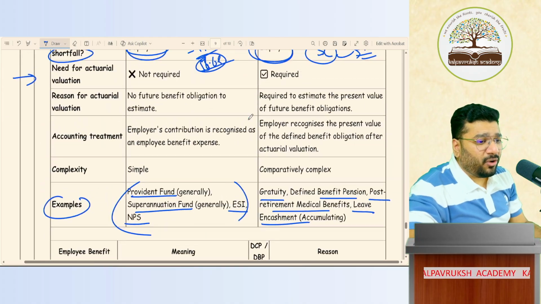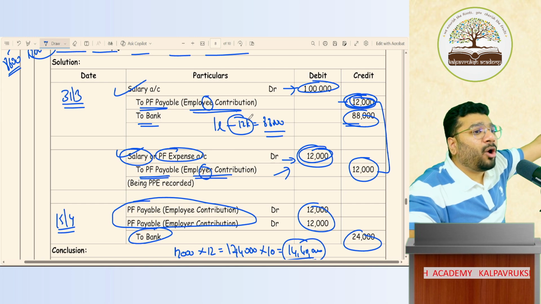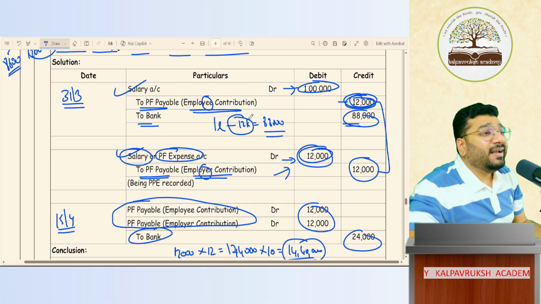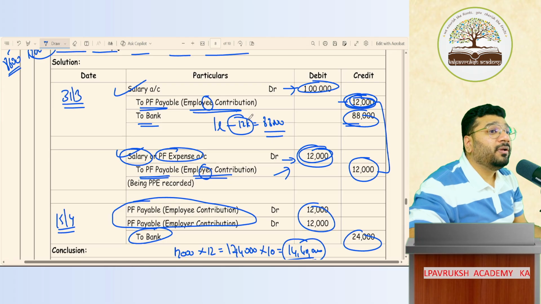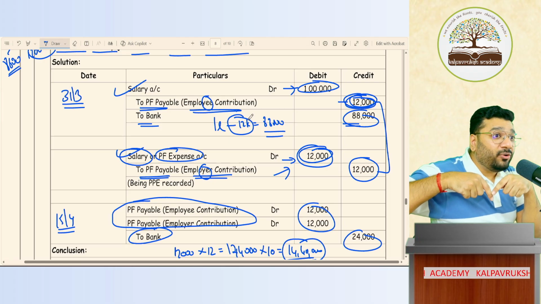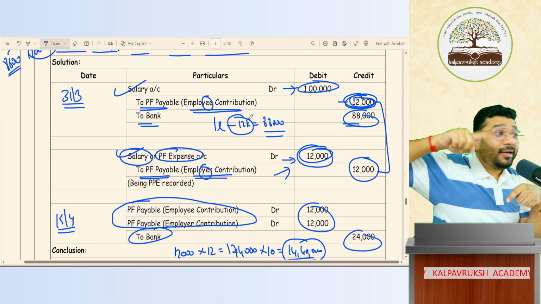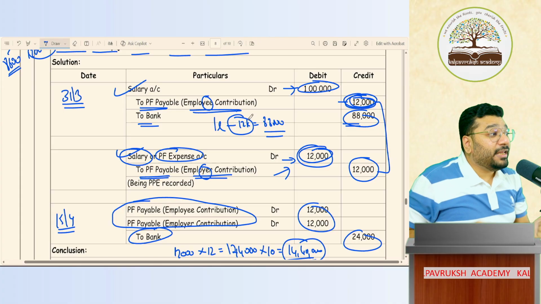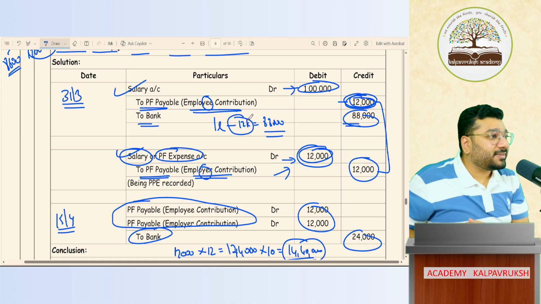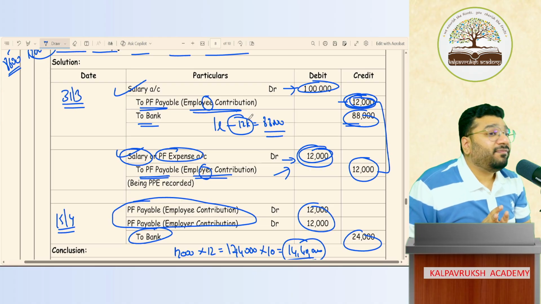The example we saw now of PF is the accounting treatment of a defined contribution plan. Any difficulty here? No. The entire masala is in the defined benefit obligation. How? You are recording the entry today, but when will you pay the money? After 10 years. After 10 years, you have to estimate and calculate the last drawn salary. Then you have to split that over a period of 10 years. Then you have to do discounting. So the entire masala is coming in the defined benefit plan.